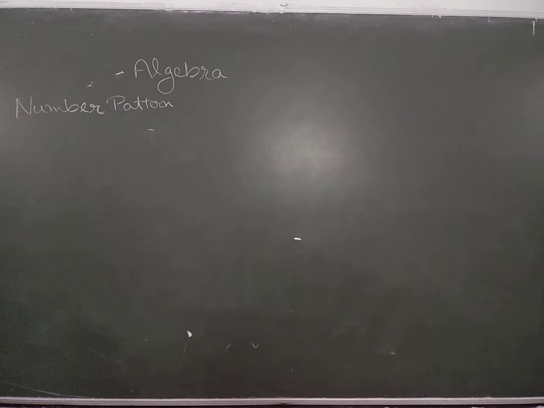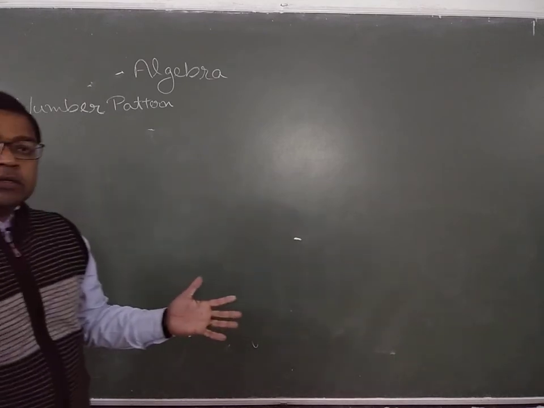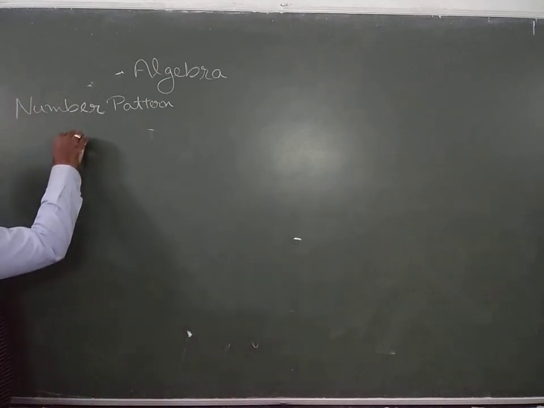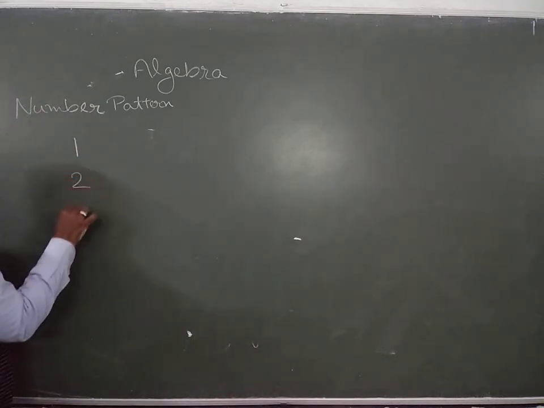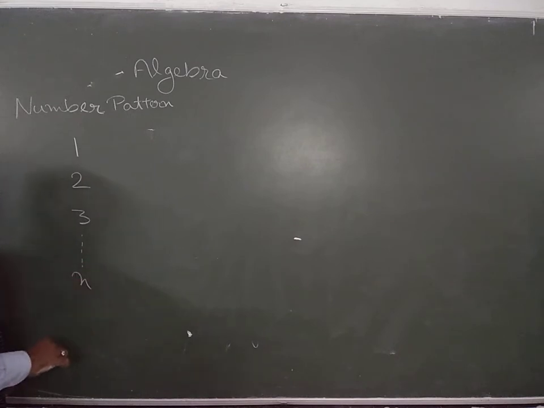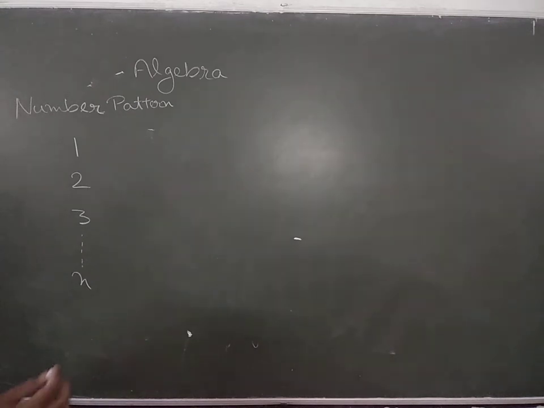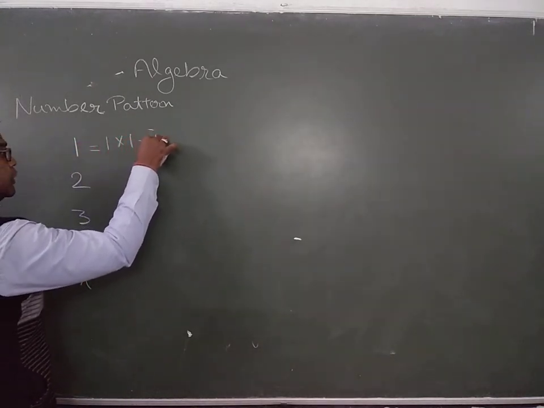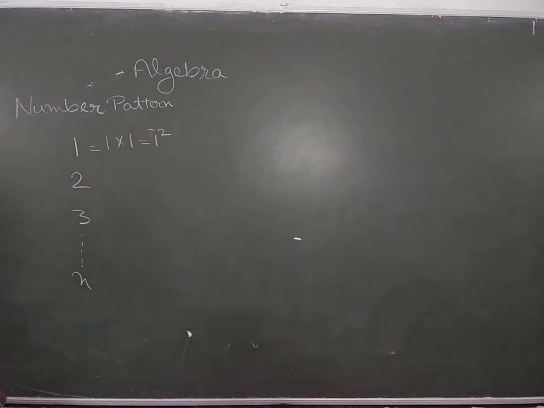Number pattern, suppose we are using some natural numbers. Natural numbers, for example, your 1, then 2, then 3, likewise up to n. So how do we write this one? This we can write down 1 into 1, it's a 1 square. Hope you can easily understand. 1 into 1 equals to 1 square. We have 1.